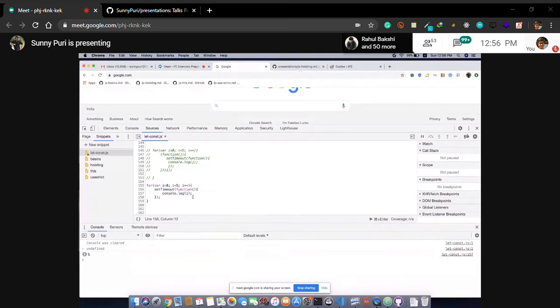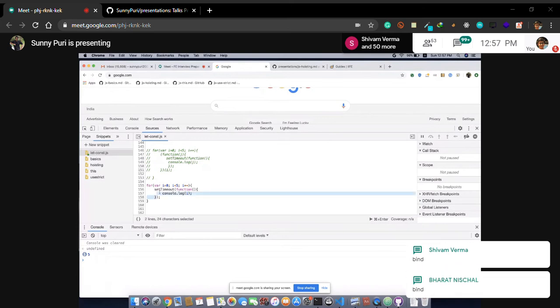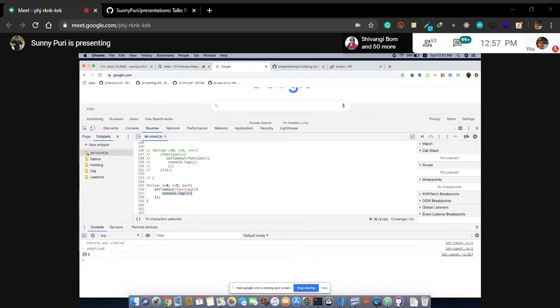Any other approach? Anyone knows? Let we have used. Let's see. Let's remove this function. Let's remove this function. Let's run it. How many of you understand this question?